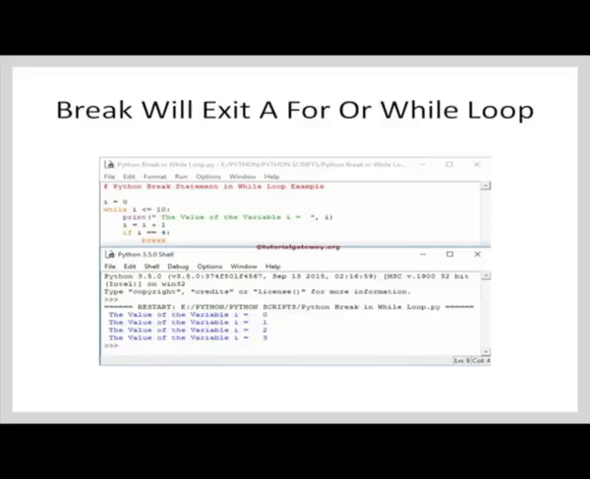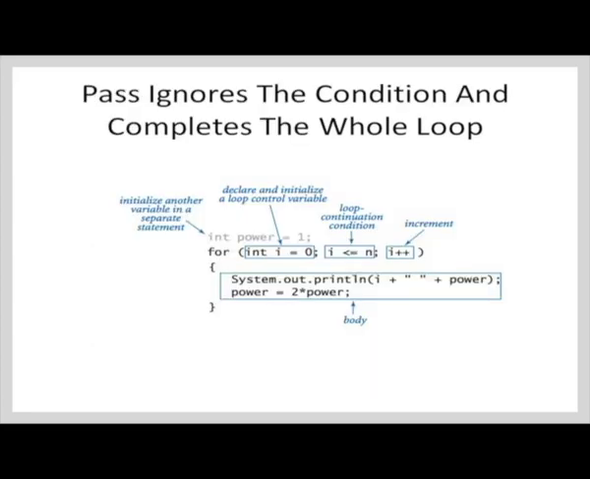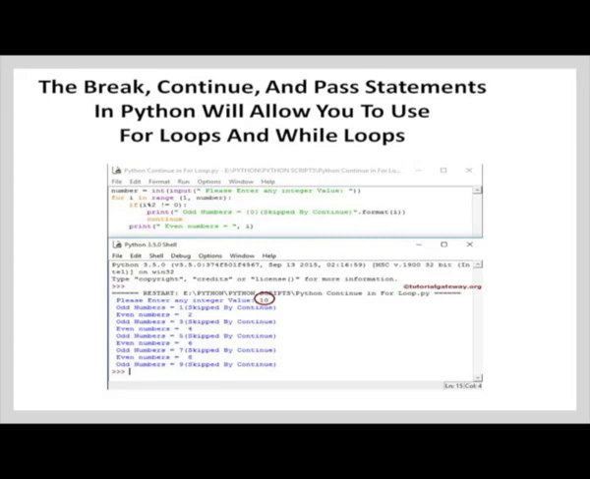So, continue is useful only in case of loops. Let me summarize the usage of break, continue and pass statements. Break will exit a for or while loop when a condition is satisfied. Continue ignores the remaining part of the loop body for that iteration, but completes the rest of the loop, and pass ignores the condition and completes the whole loop. So, to summarize, I conclude that break, continue and pass statements in Python will allow you to use for loops and while loops more effectively in your code.